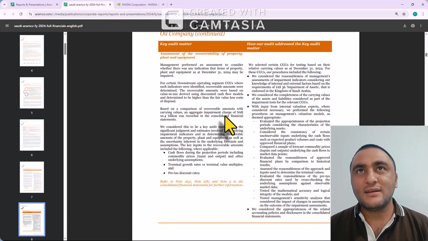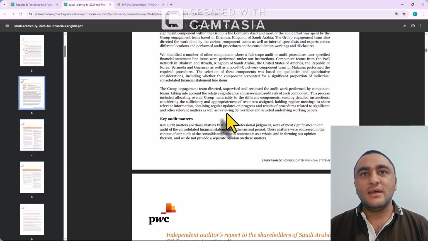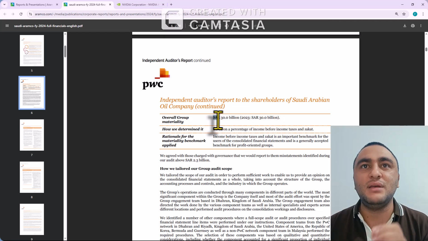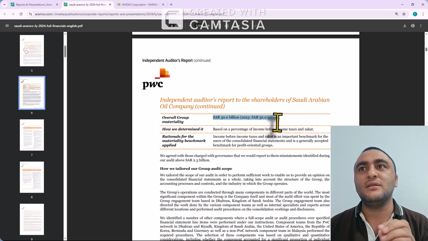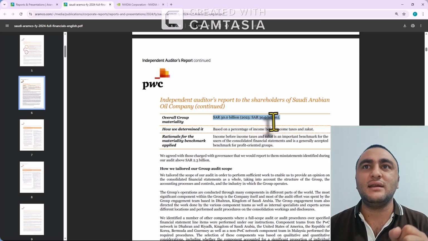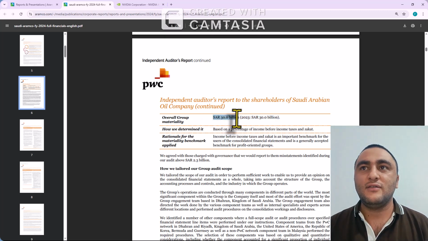One more thing for the auditors, this is surprising: they have a materiality of 30 billion Saudi riyals overall group materiality. This is so big, even some companies do not have a balance sheet like this, but this big giant has a materiality of 30 billion in Saudi Arabia.